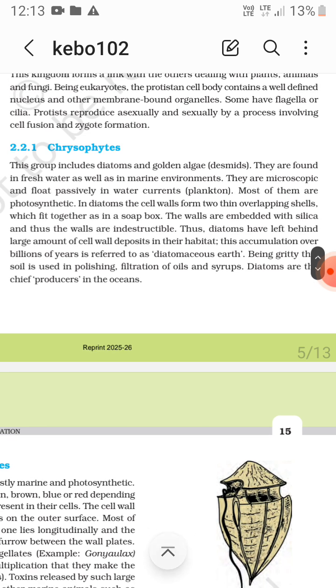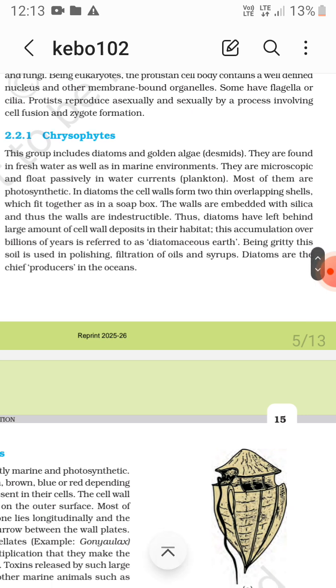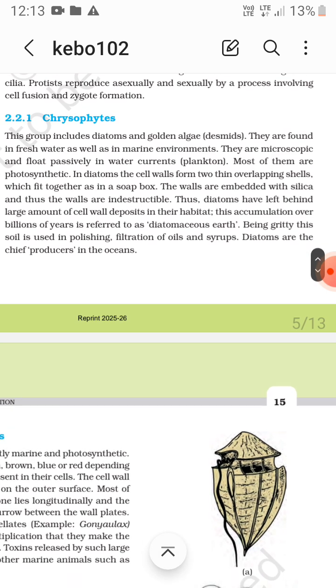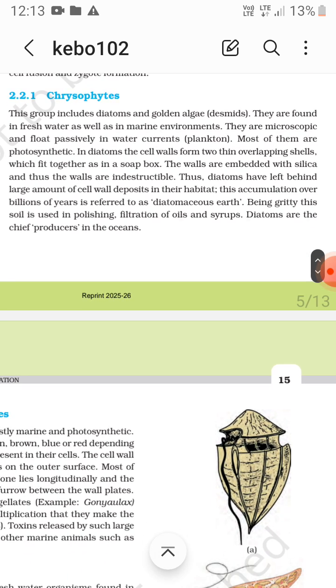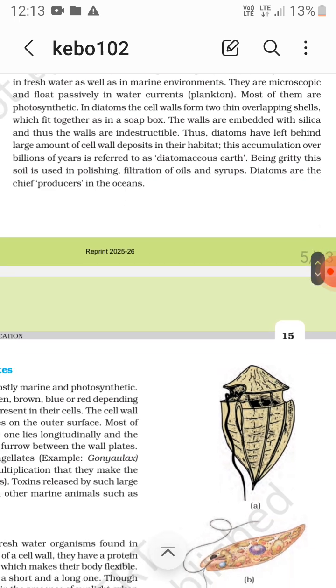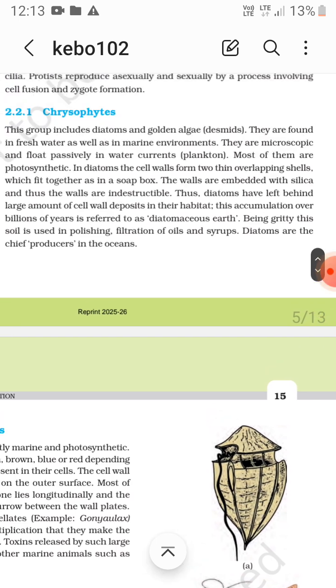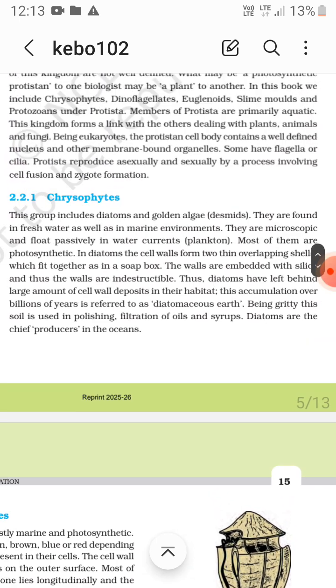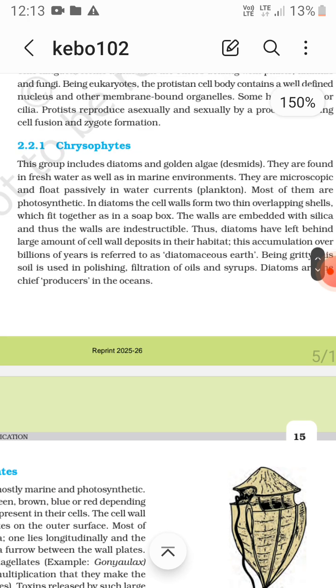In diatoms, the cell walls form two thin overlapping shells which fit together as in a soap box. The walls are embedded with silica and thus the walls are indestructible. Thus diatoms have left behind large amounts of cell wall deposits in their habitat. It is diatomaceous earth. Being gritty, this is used in polishing, and filtration of oils and syrups. Diatoms are chief producers in oceans, right? Chrysophytes include diatoms and golden algae, that is desmids.